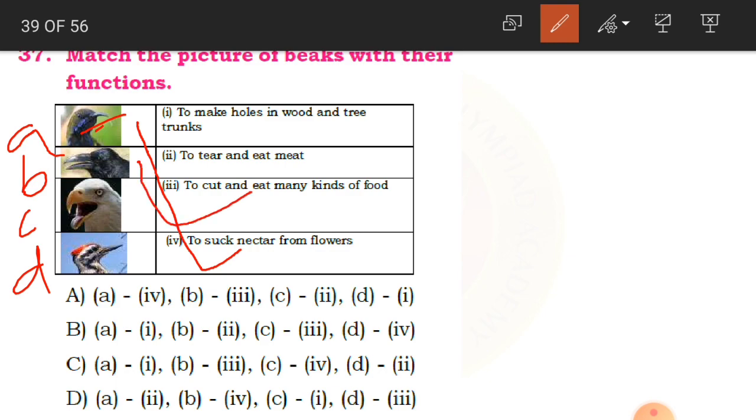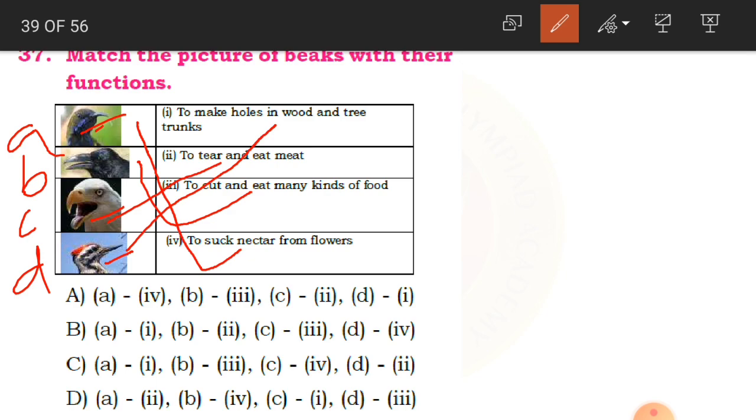C. How is this? Very strong and curved, very strong and hook shaped beak. So what does this do? It is going to tear and eat meat. Now if you see here an eagle or vulture and all that, owl. Okay. So D option, there is a woodpecker. How is its beak, children? Pointed beak, with a chisel shaped beak, which helps to make holes in the wood of the tree trunk. Okay, so D option matches with the first one.